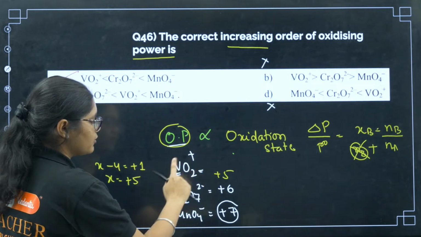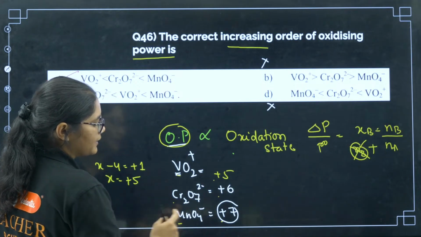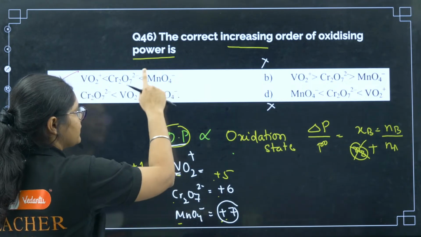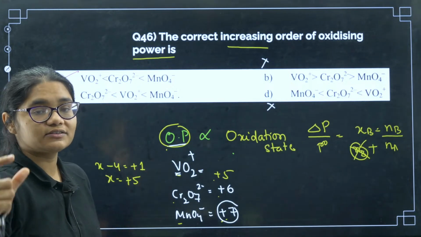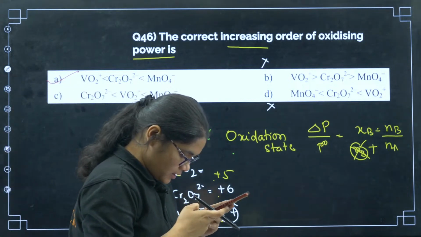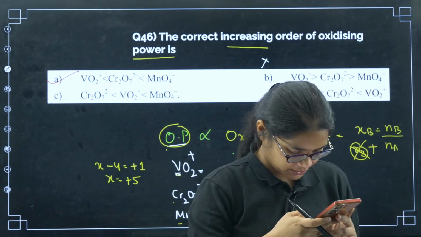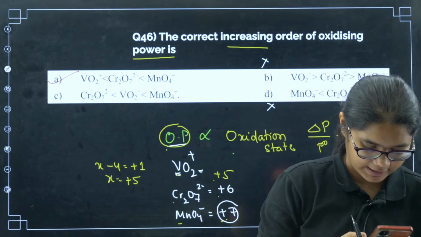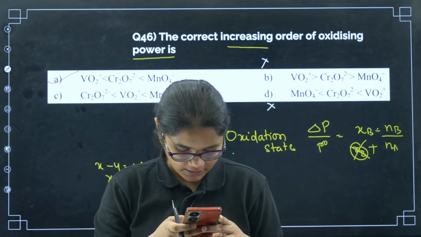Now we have calculated the oxidation state of all the 3 elements. For vanadium it is +5, chromium +6, manganese it is +7. So higher the oxidation state, better is the oxidizing power. So definitely MnO4- will be the compound having the strongest oxidizing power, and the least one will be your VO2+. I hope Shabba Reddy it is clear. Okay dear, thank you so much. Kirtana, thank you so much.